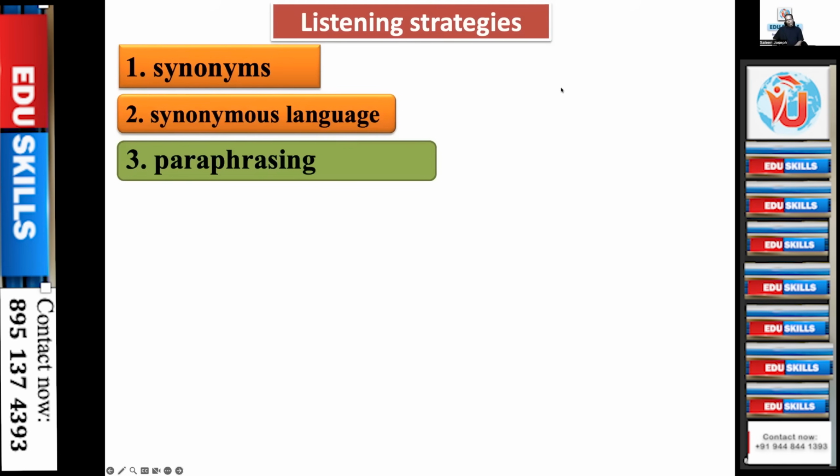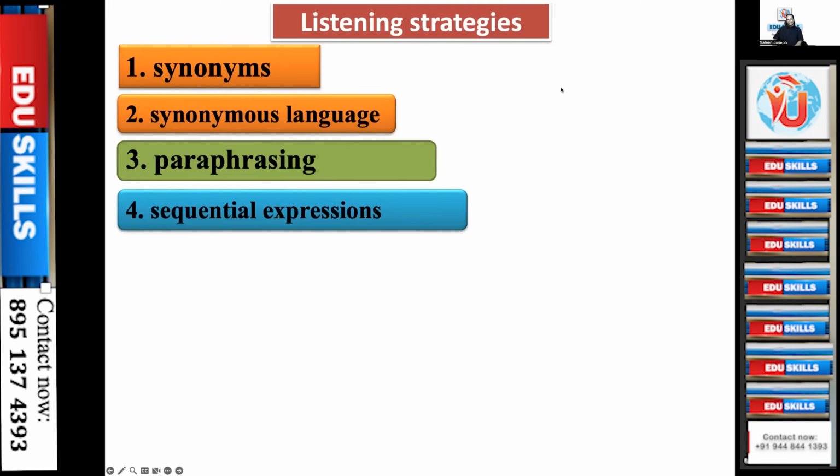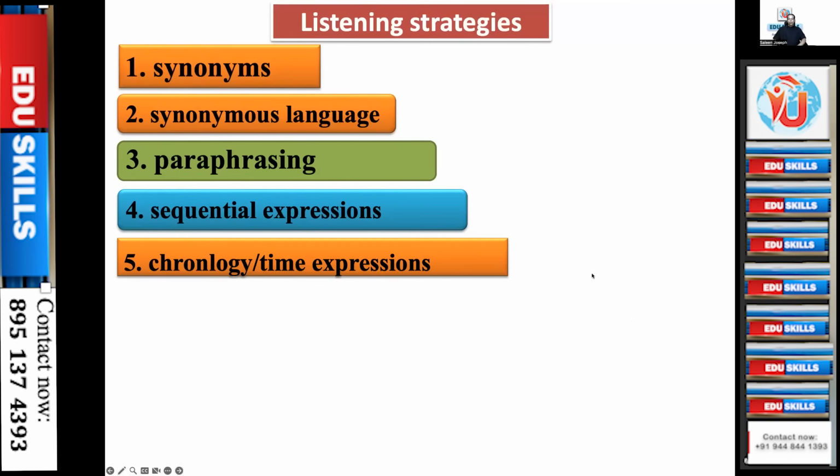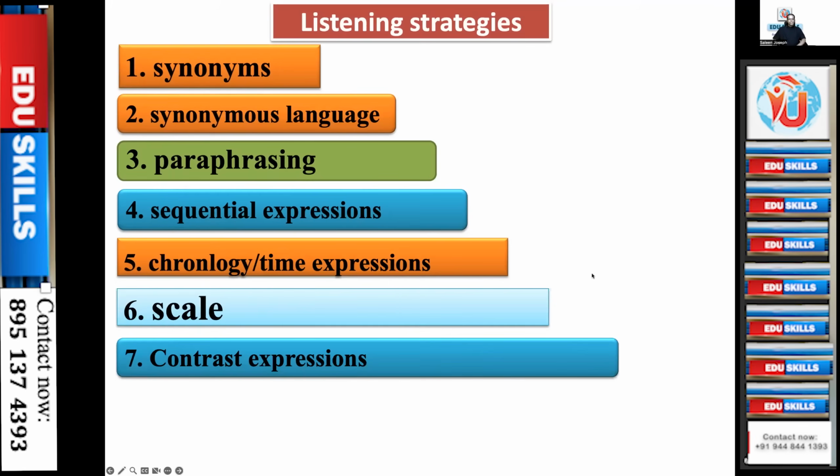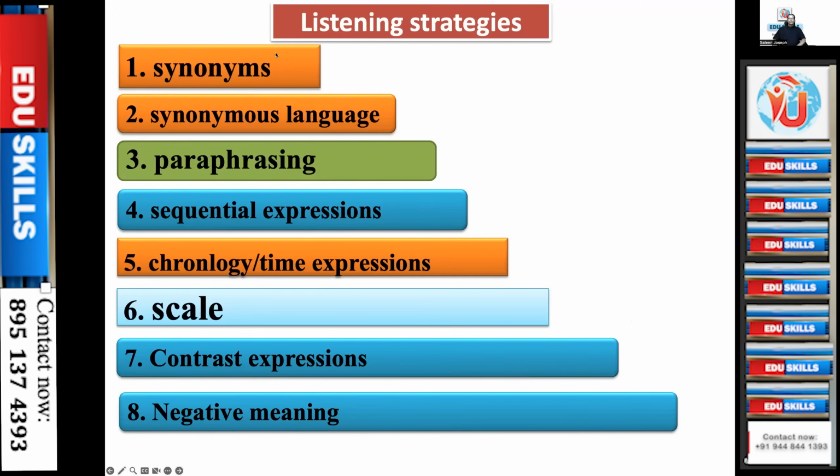You have synonyms. You should be competent in synonymous language, paraphrasing. And even today, today was a result day. Many of those who failed were saying it was full of synonymous language and paraphrasing. Those who passed were saying that was so easy, it was synonymous and paraphrasing, and they're sharing their experience. So synonyms, synonymous language, paraphrasing, sequential expressions, chronology or time expressions, scale, contrast expressions, negative meaning. So you should be able to identify what is a synonym. Hope you know these things.